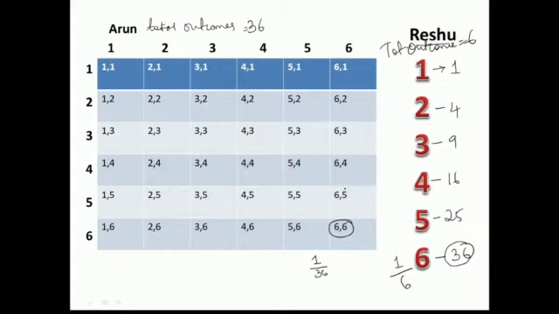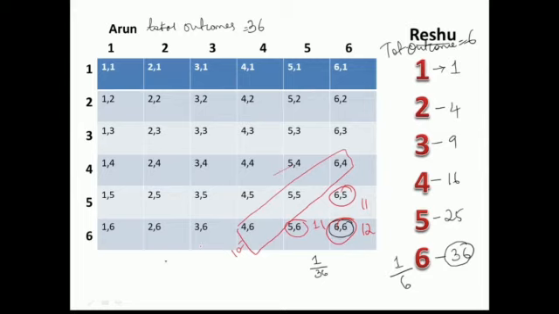Let us first check which will be more than 10. This one is 6 plus 5, 11. This will be more than 10. This also is more than 10, which adds up to 12, and this is 11 and 11. Apart from this, diagonally this is equal to 10, and all the others are less than 10.